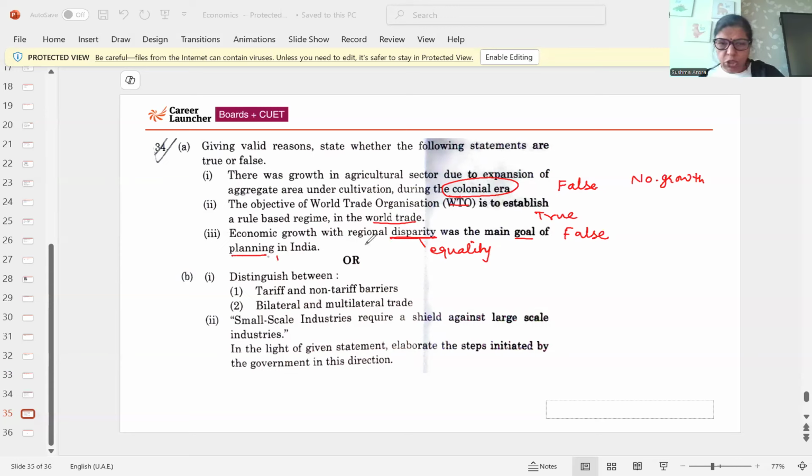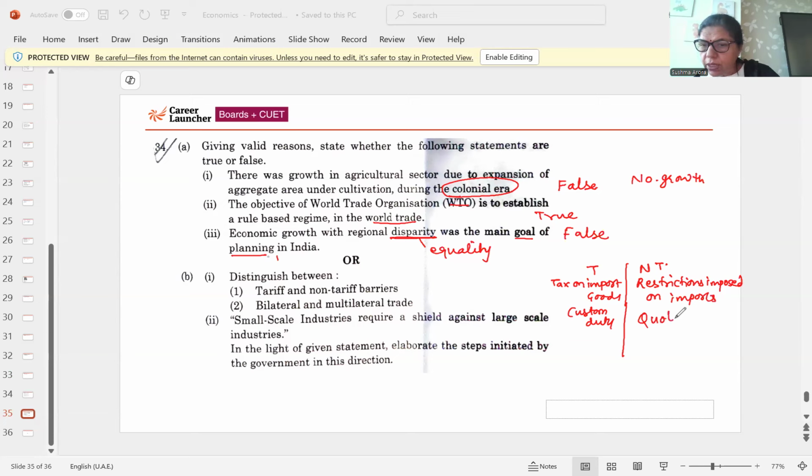The next option, tariff and non-tariff. Tariff is tax on imported goods, like custom duty, etc. And non-tariff is restrictions imposed on imports without tax.